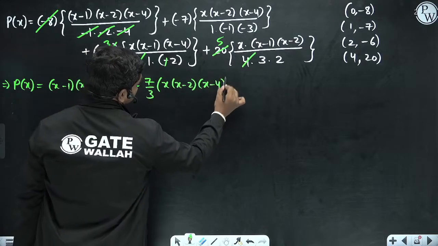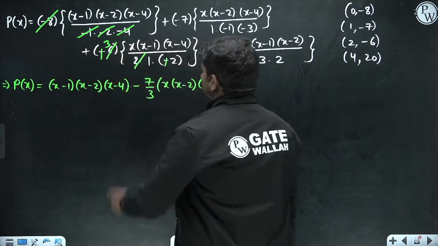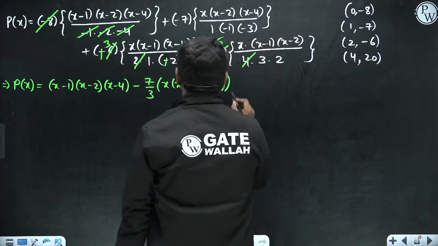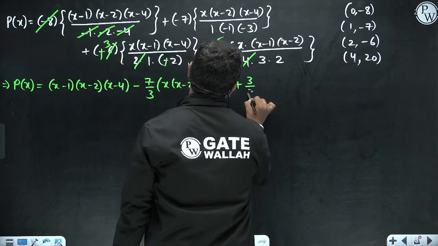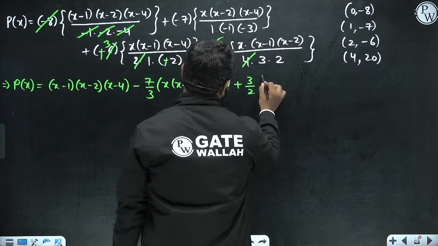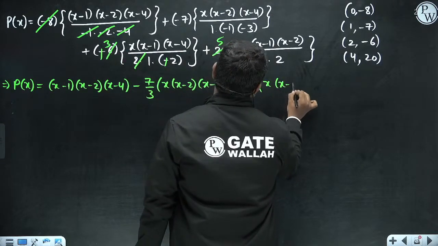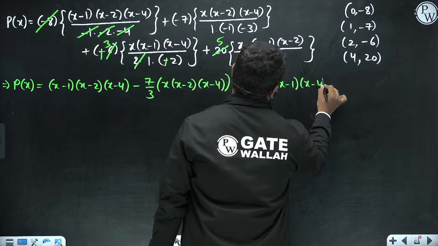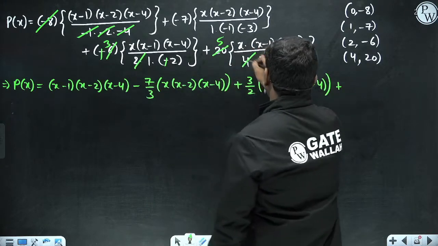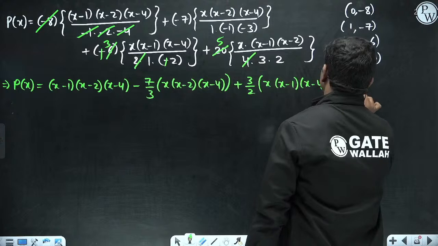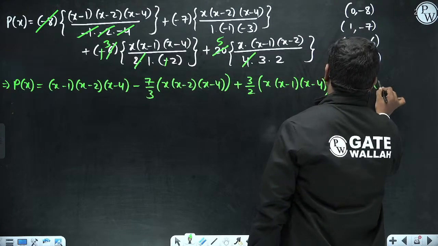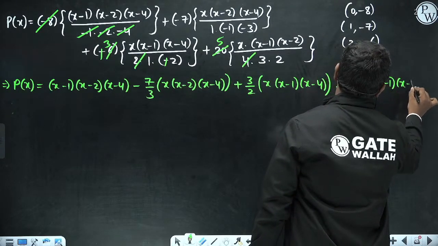Then here there is one 2 and one 3, so plus 3 by 2 times x into (x minus 1) into (x minus 4). Then plus 5 by 6 times x into (x minus 1) into (x minus 2). So this is the polynomial.